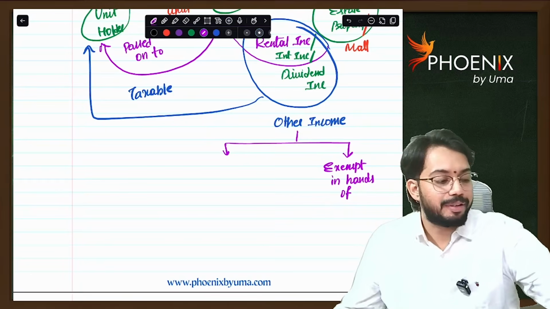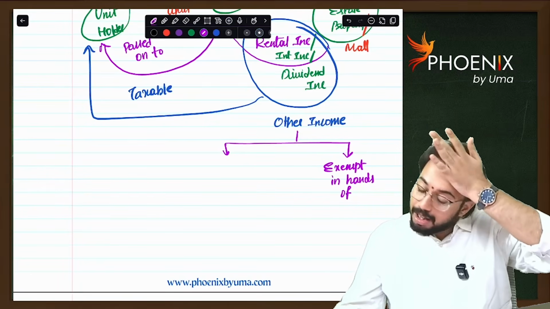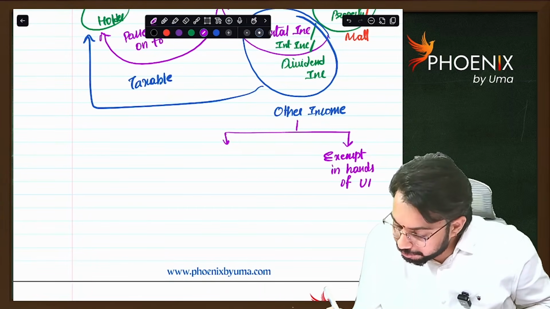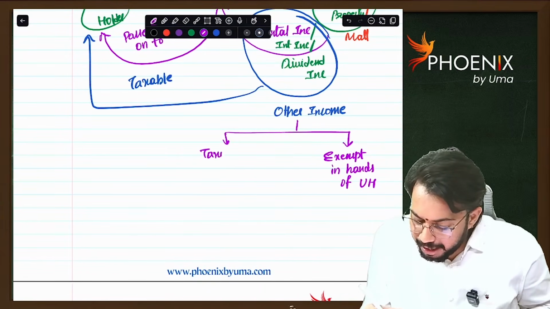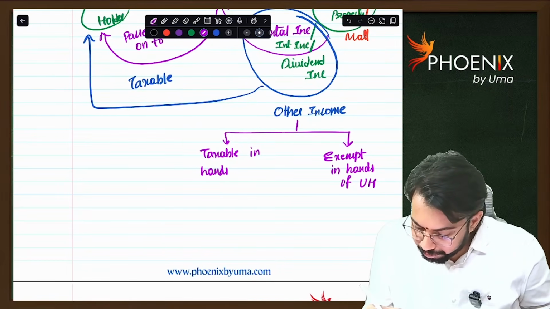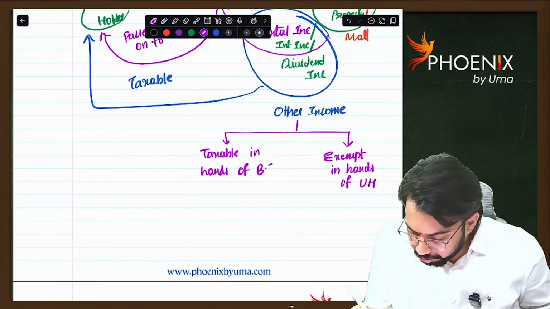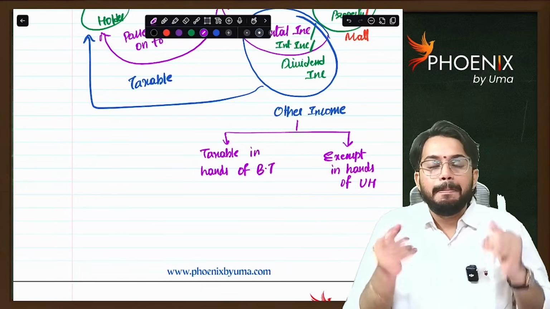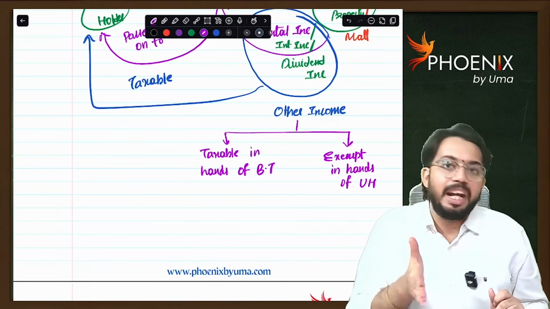So that other income is exempt in hands of unit holder, but it is taxable in hands of business trust. So very simple. What is business trust doing? Business trust is basically a mediator.